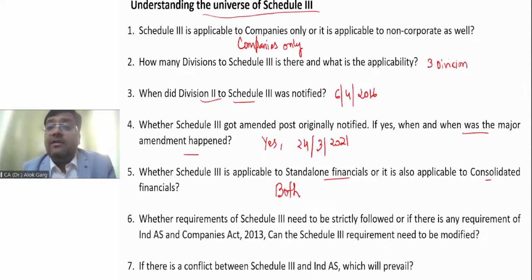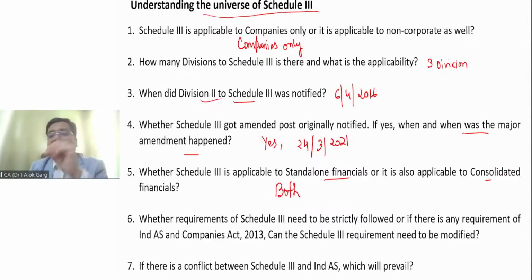For example, there was a building, the value of the building was 1 crore rupees. The company has done the revaluation, and due to the revaluation, the new fair value is 1 crore 15 lakh rupees, right? So it means there is a difference of more than 10% due to the revaluation. So Schedule 3 says that if the difference is more than 10%, in that case, you have to provide the disclosure in the notes to accounts.